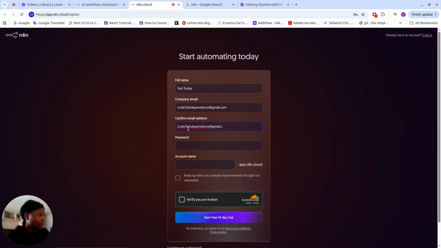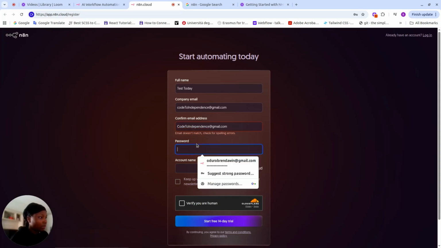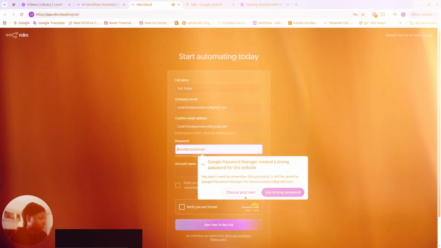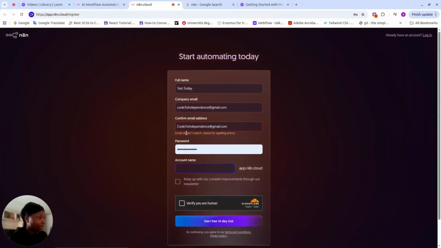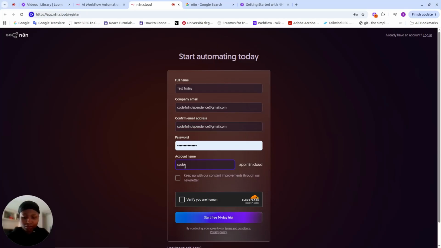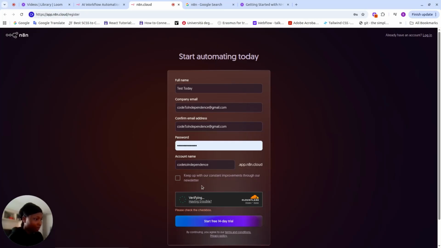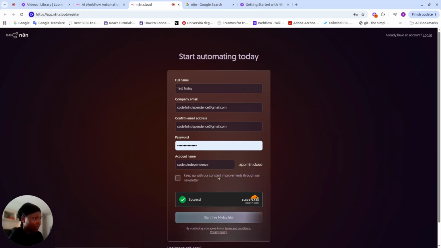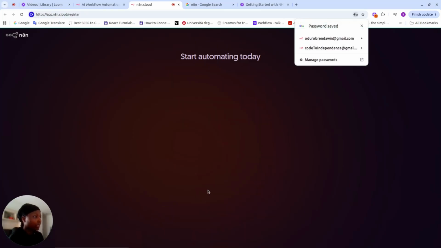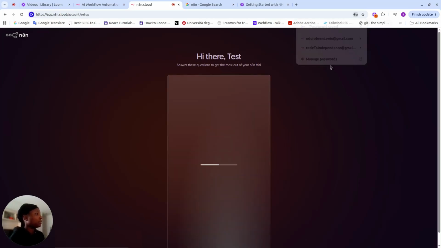I'll just fast forward this particular one just so that we know what's happening. And then I'll give it an account name. Okay, this is good. Now we can click on this to start our 14-day period.